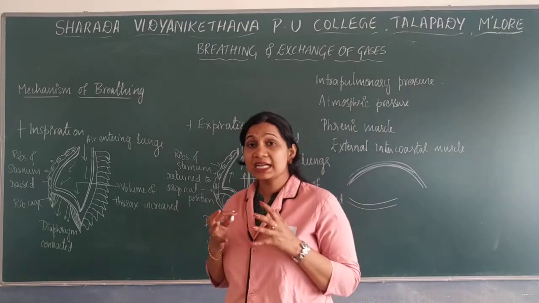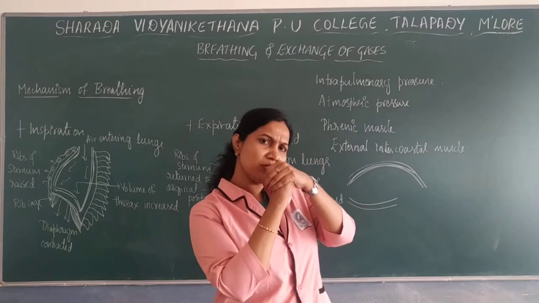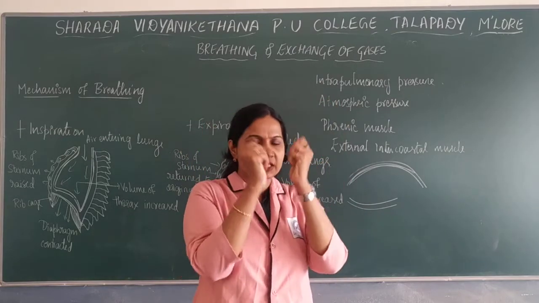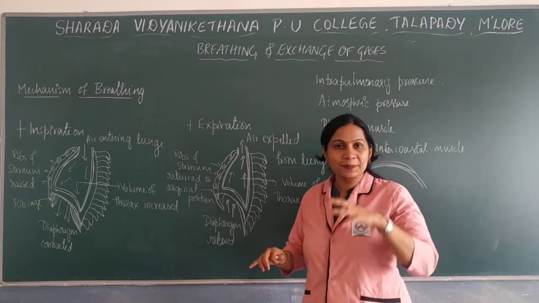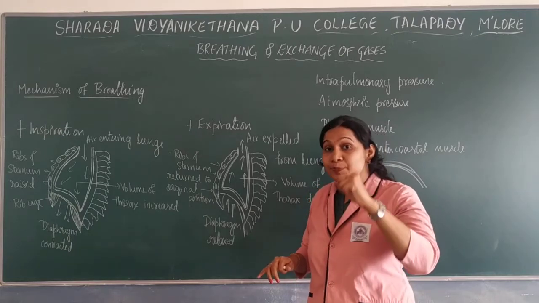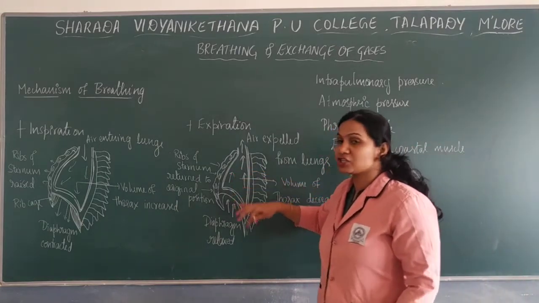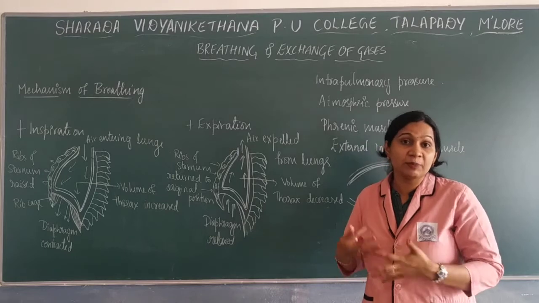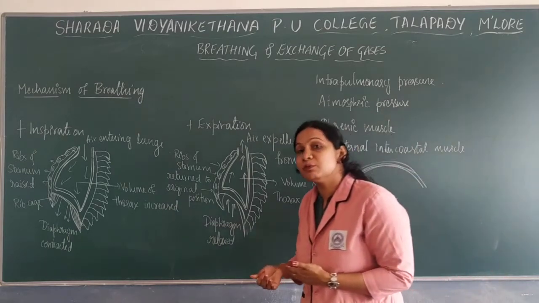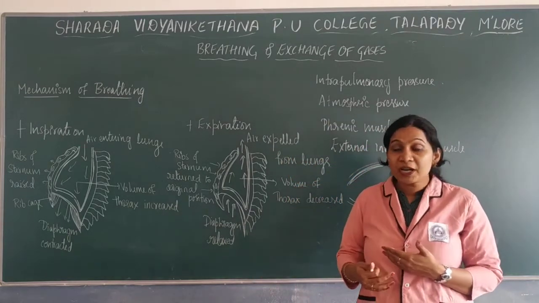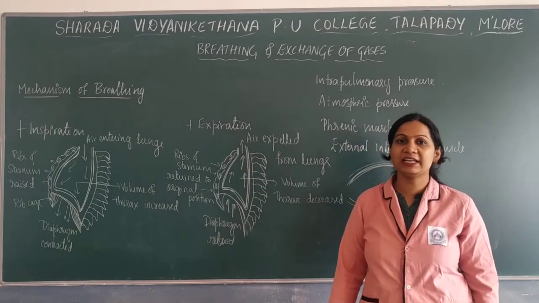Then the lung space will be decreased, because the diaphragm, ribs and sternum have moved to their original positions. When the lung space is decreased, what about the pressure? The intrapulmonary pressure will be more because the lung space is decreased. When there is more pressure, then what happens? Air will be expelled out.